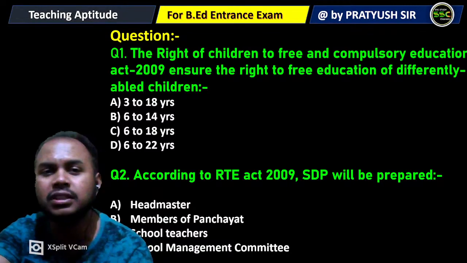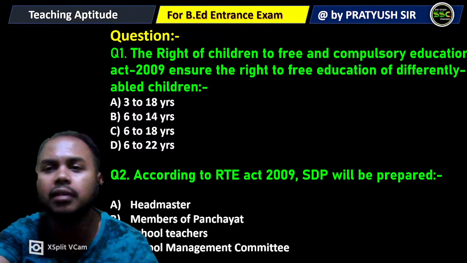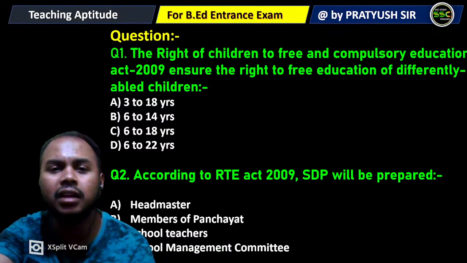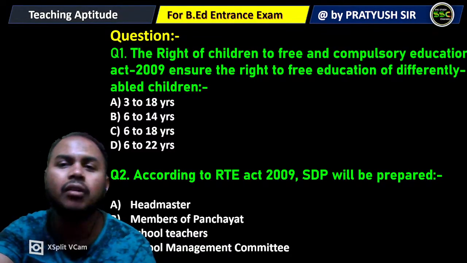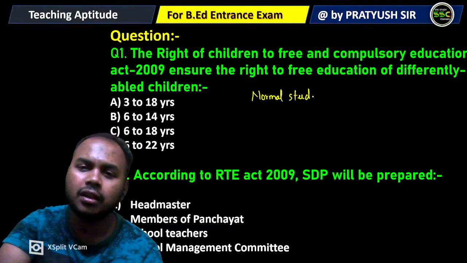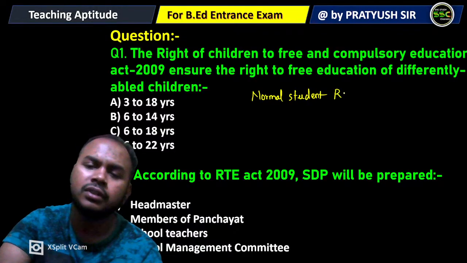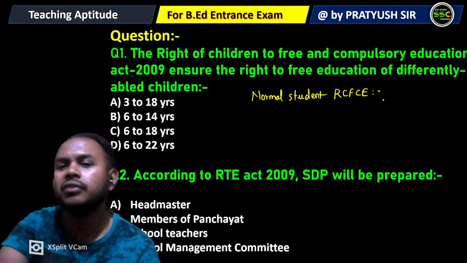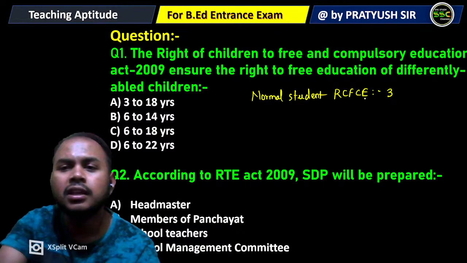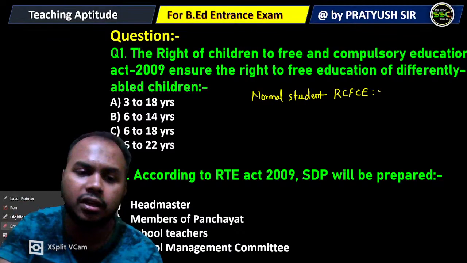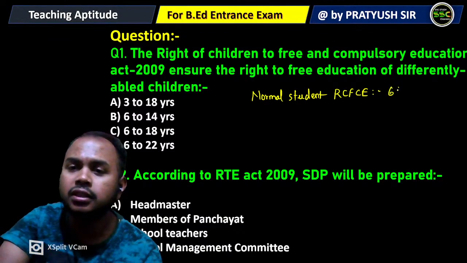The first question says: the Right of Children to Free and Compulsory Education Act 2009 ensures the right to free education of a differently abled child. In case of normal students, the right of children to free and compulsory education is from 6 to 14 years. That is the period of elementary education for normal children.